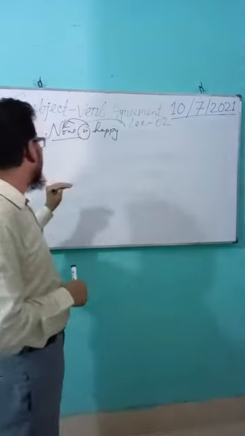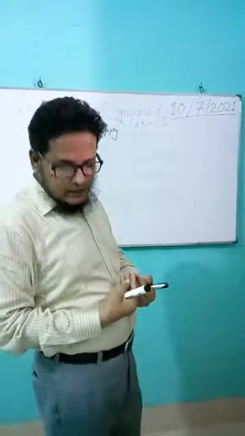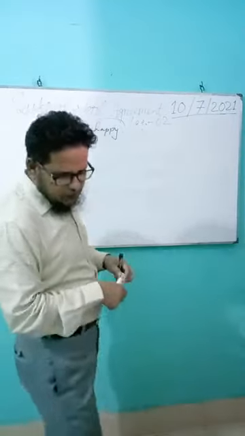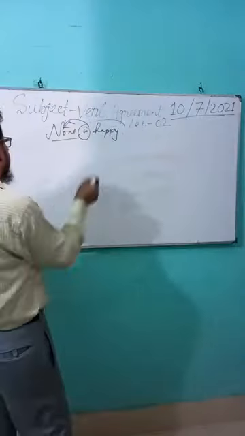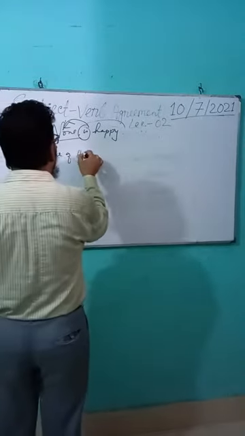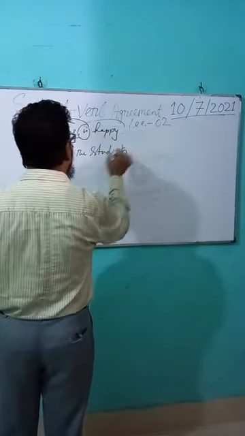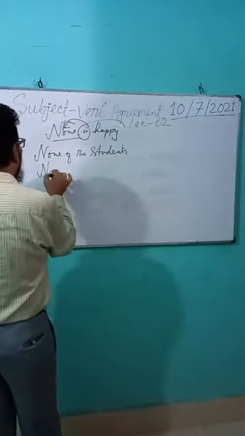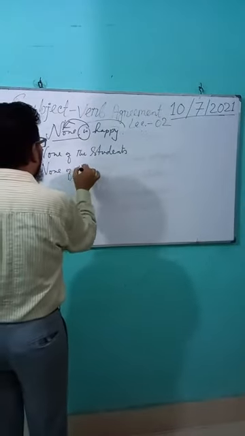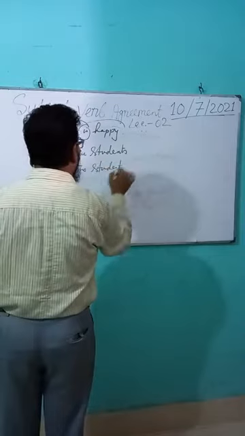But after none, none of the, suppose none of the boys, none of the students. Have a look. None of the students. None of the student. Okay.